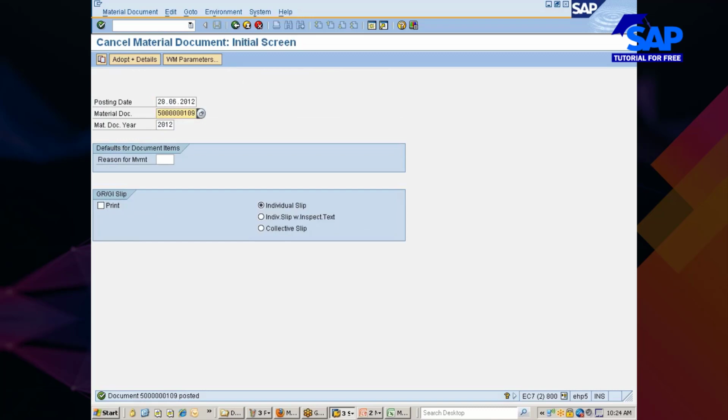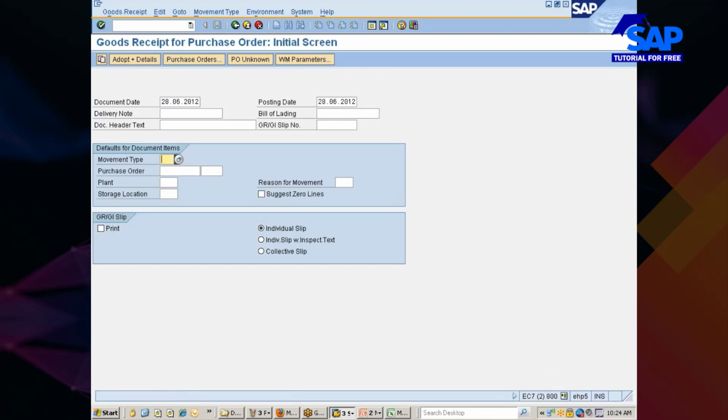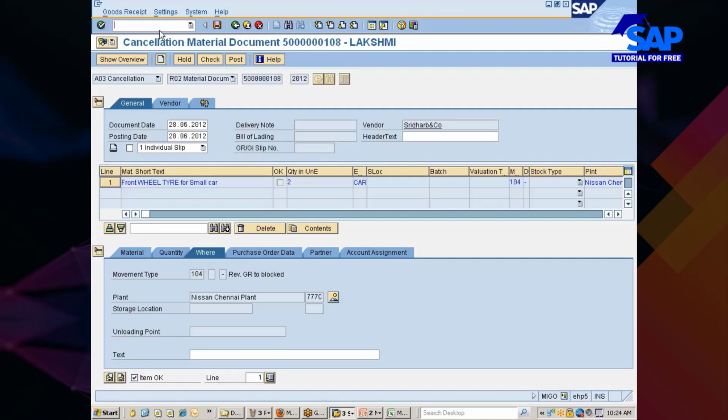I've reversed it. Now let me show you transaction MB01. This is also goods received with reference to purchase order, as good as MIGO, isn't it? So the PO number, let me just go to /n MIGO.